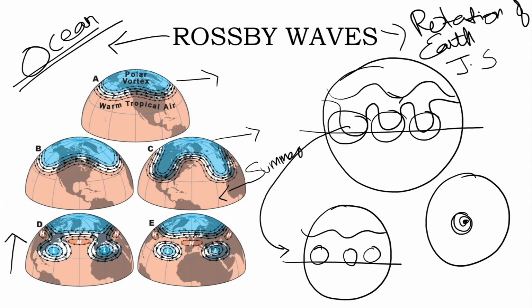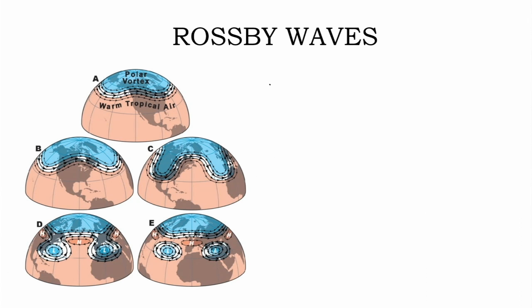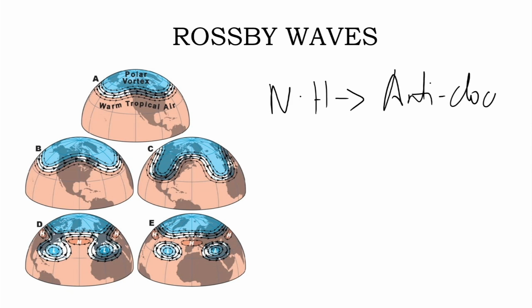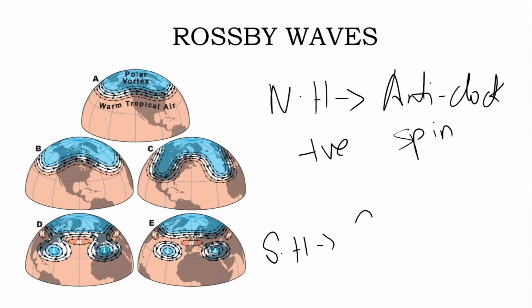Now the vortex in the north spins anti-clockwise and has a positive spin, but the vortex in the southern hemisphere spins clockwise and has a negative spin. So please note this down. The vortex in the northern hemisphere is anti-clockwise and has a positive spin, and the vortex in the southern hemisphere rotates in the clockwise direction and also has a negative spin.